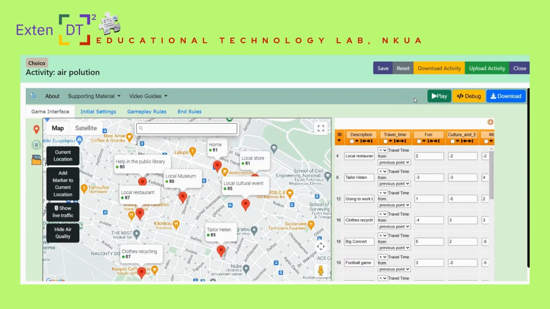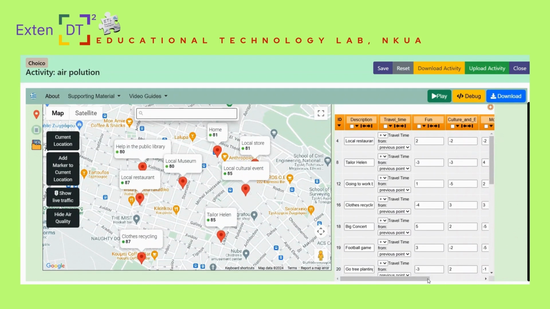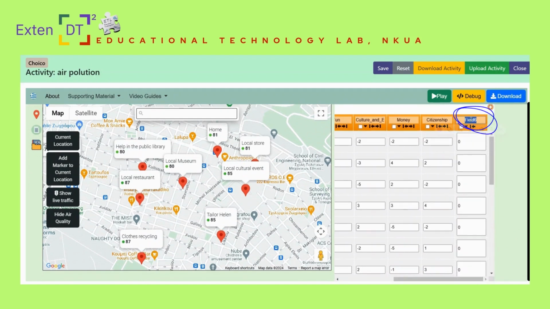Go to the Edit mode and add a new field, for example named Health. You can set the values of your choice for each one of the points of interest in your game.